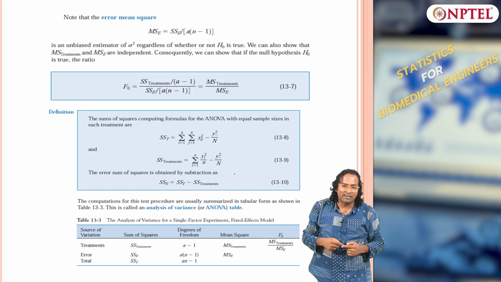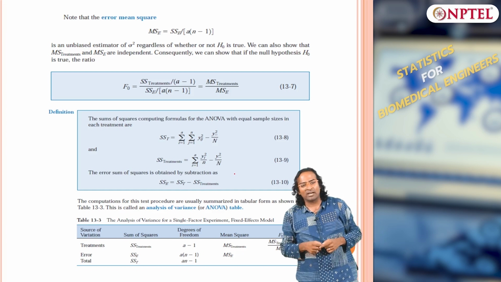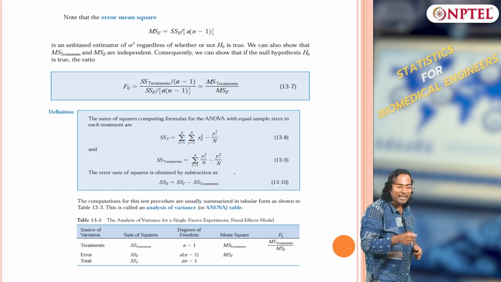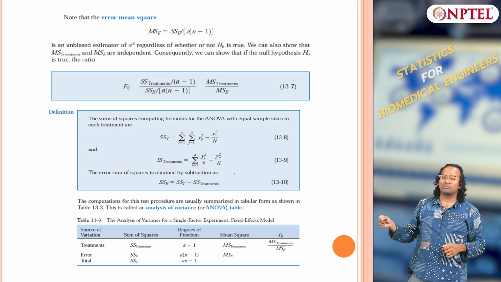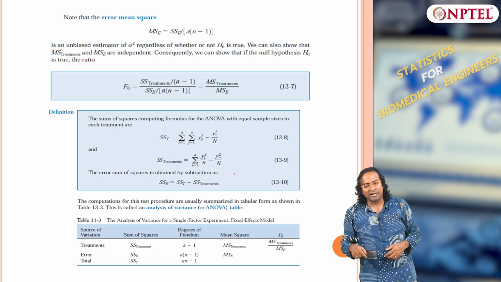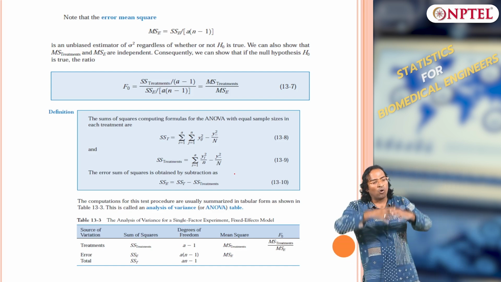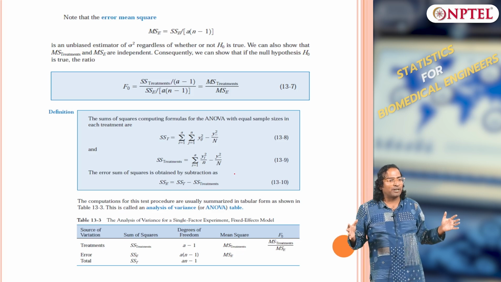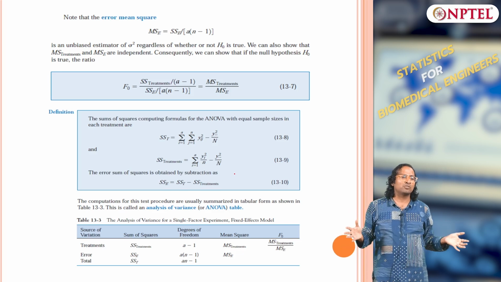How many rows are there? A rows. So the total degrees of freedom for noise is A times n minus 1, and the degrees of freedom for treatment is A minus 1, and the overall degrees of freedom is A n minus 1.